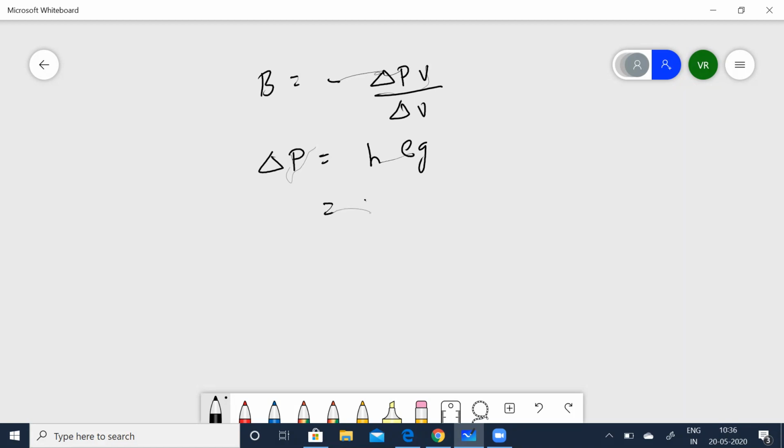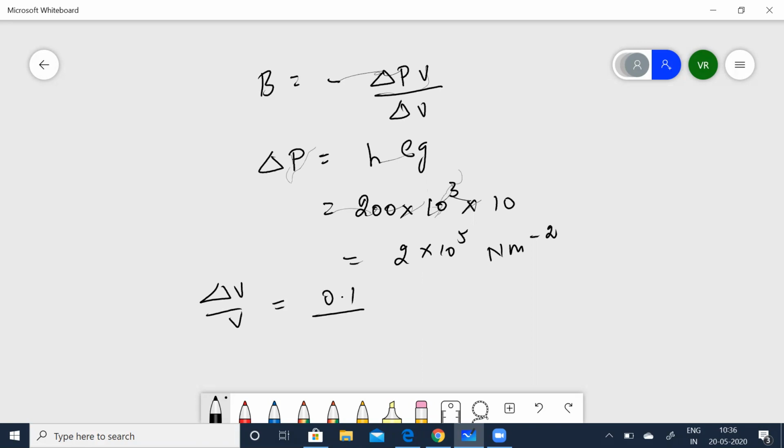Let's calculate that. H is given as 200, into 10 to the power of 3, into G, you know, let us take it as 10. So that gives you 2 into 10 to the power of 5 Newton per meter square. All right, let us calculate delta V by V, which is nothing but 0.1 divided by 100, which is equal to 10 to the power of minus 3.